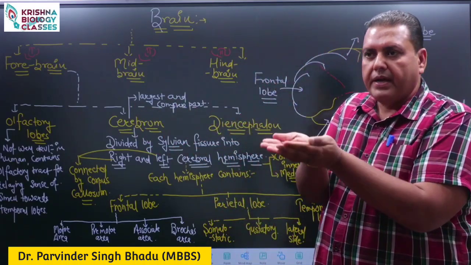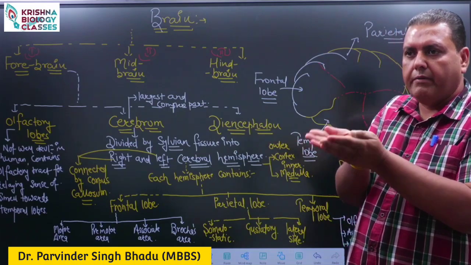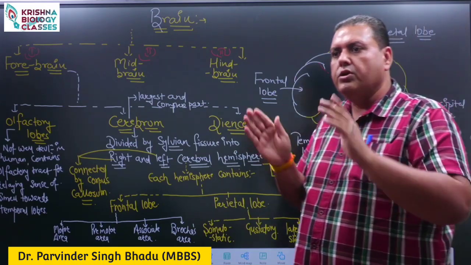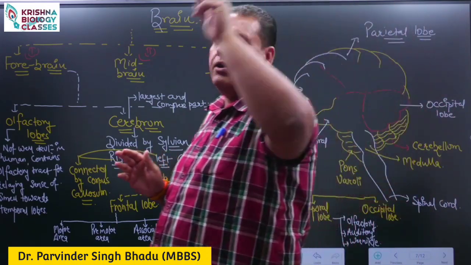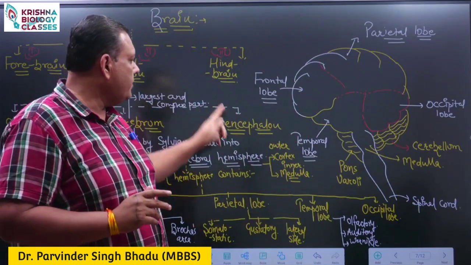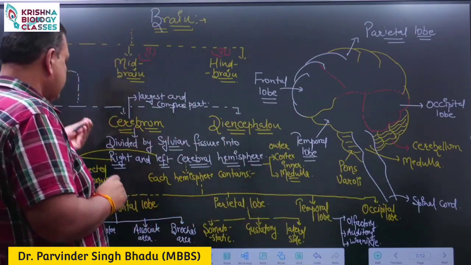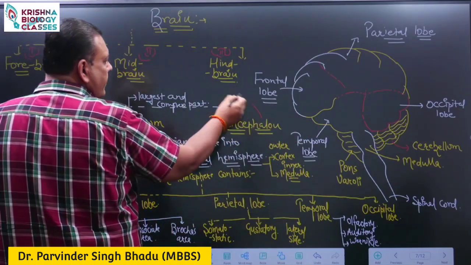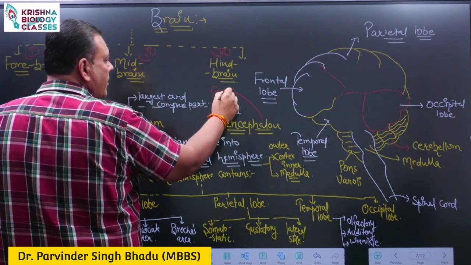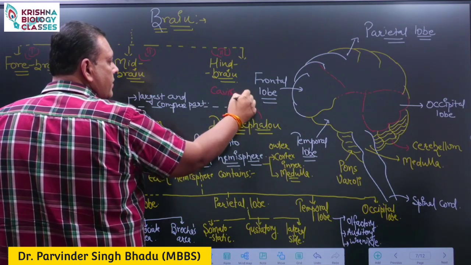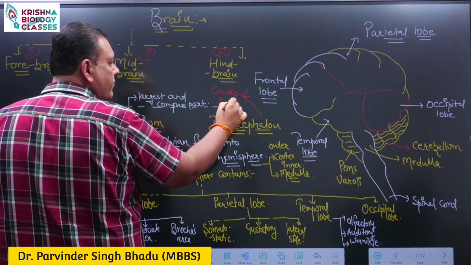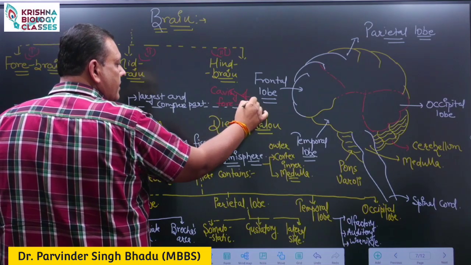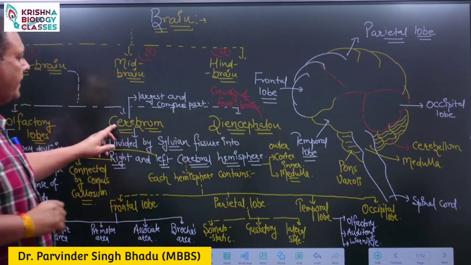If I open it, inside it is a hollow cavity. A cavity is a hollow space covered on all sides. So the cavity of the forebrain is the diencephalon. So diencephalon is the cavity of the forebrain. Now, the major part is the cerebrum.